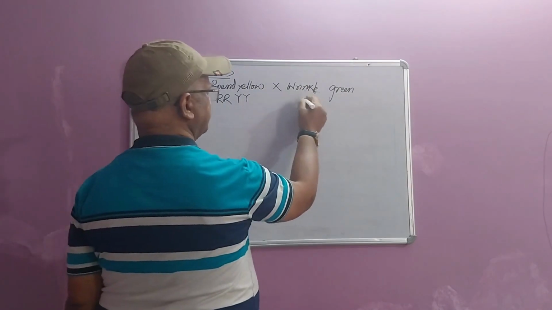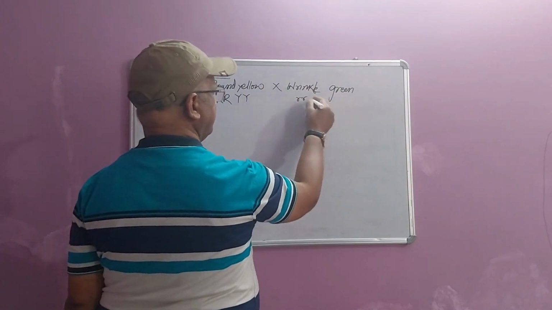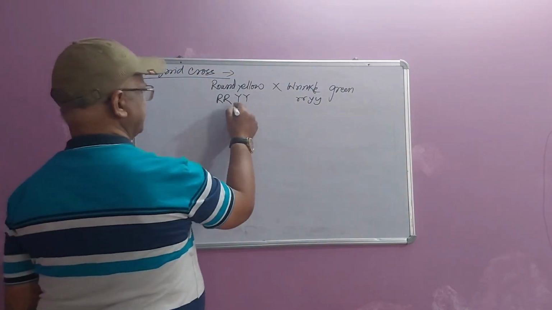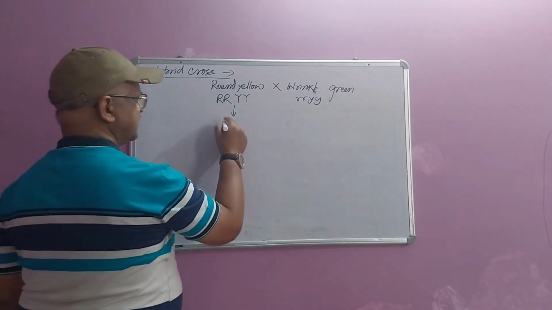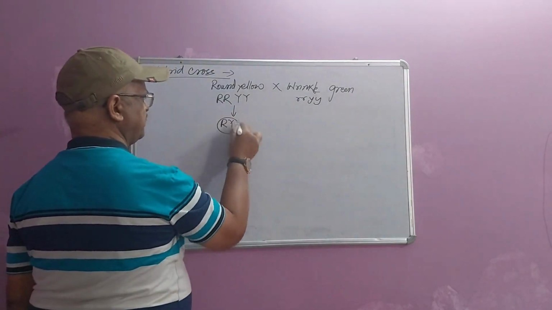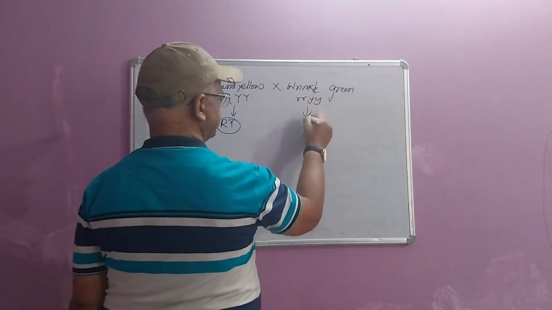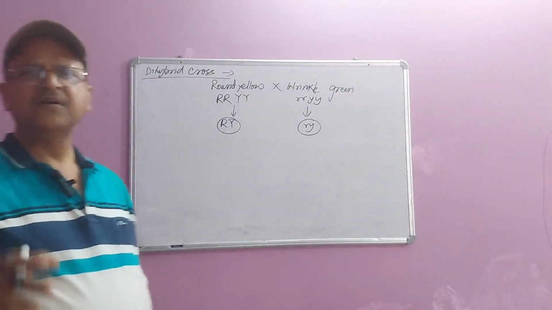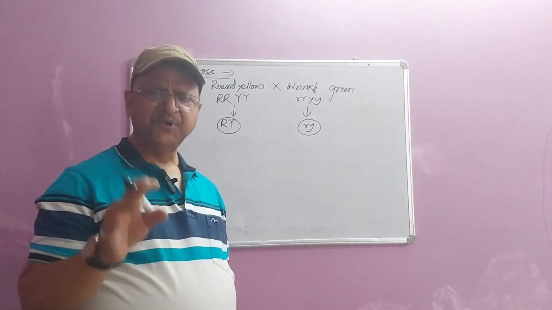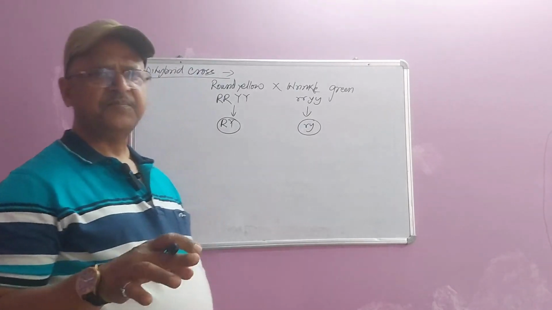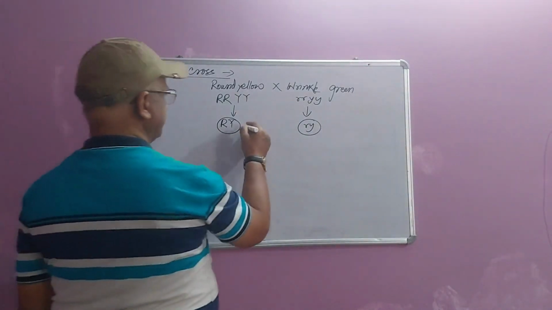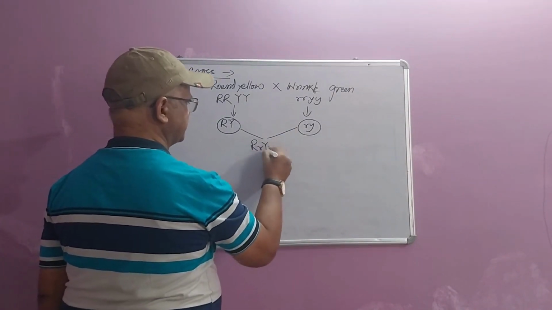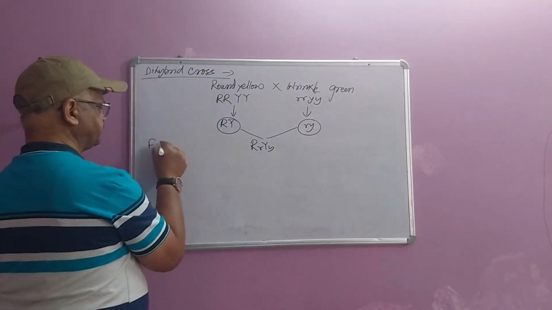Similarly, the gene for wrinkle is a small r, and for green, a small y. At the time of gamete formation, there will be only one type of gamete, that is capital R, capital Y. Similarly, in this case, it is only one type of gamete, a small r, a small y, because the plants are homozygous. Homozygous means pure breeding, producing only one type of gamete. These two gametes will fuse together, forming the zygote, capital R, small r, capital Y, small y. This is the F1 generation.